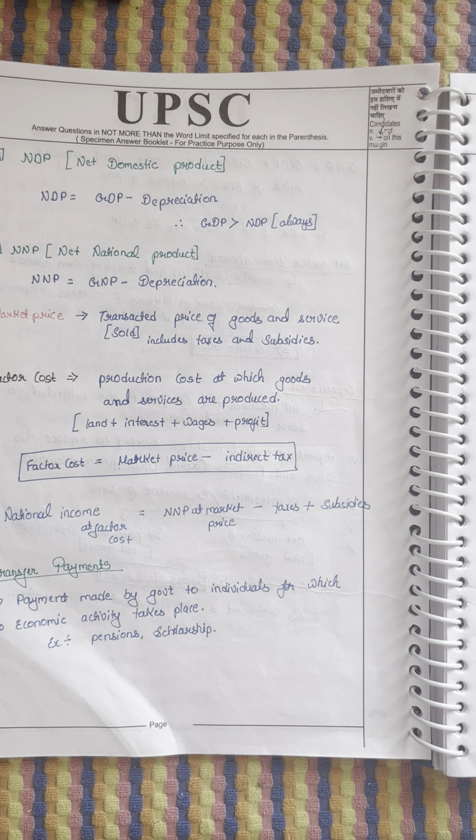So GDP is always greater than NDP. Let's come to the NNP, net national product. Similarly, NDP minus NNP equals GNP minus depreciation. Same. Even depreciation goes on to national foreign goods also. There is no different calculation of NDP and NNP. Don't focus on that. Don't go behind the content. This is more than enough.